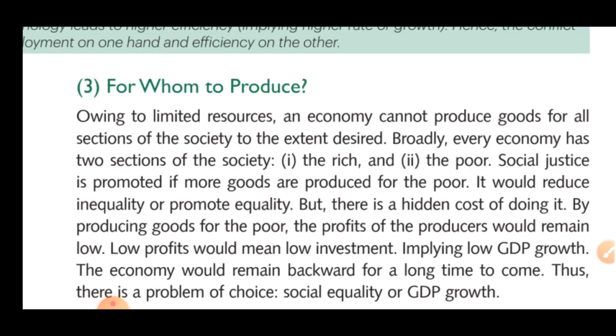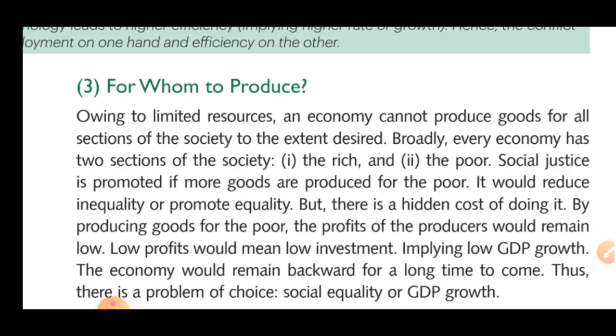Social justice is promoted when more goods are produced for the poor. Every time, government is thinking about the poorer section. Government is not thinking about giving those facilities to the richer section, because they have the facility to buy each and everything. Government is always concentrated on the poor. So government is not going with the cheaper thing, it is going with the price level. It would reduce inequality or promote quality.